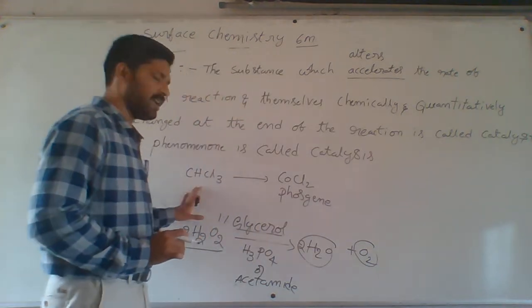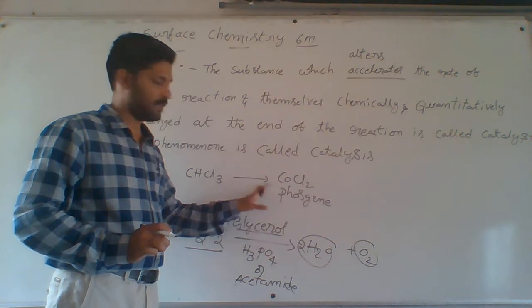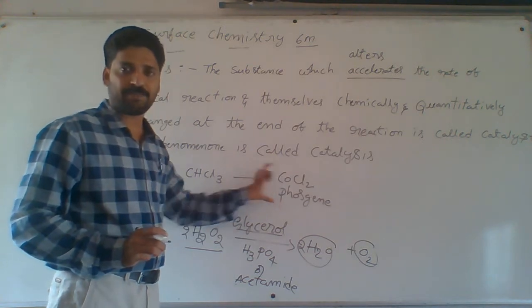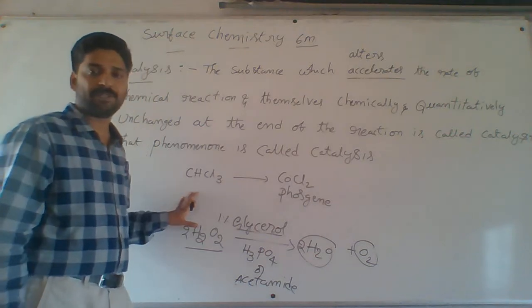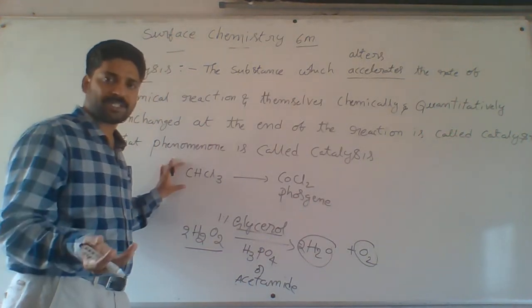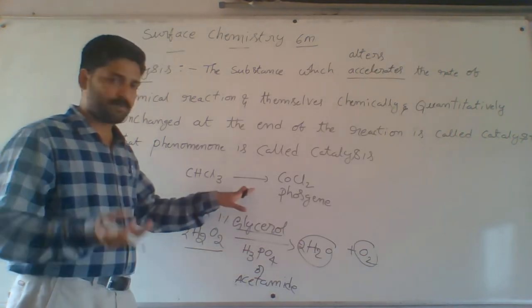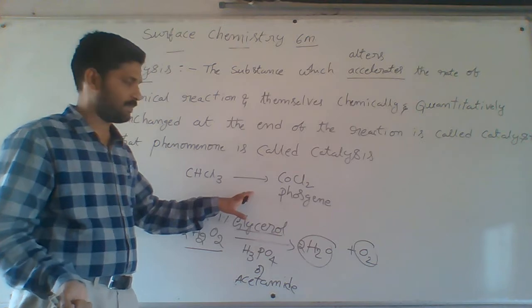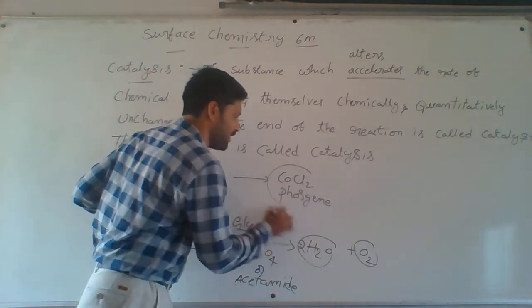Now, generally oxidation of chloroform takes place in air. It forms phosgene, a poisonous gas. I don't want the phosgene gas. In olden days it was used as an anesthetic. Before doing surgery or operations, we would use chloroform. If you keep it outside, oxidation takes place and it is converted to phosgene. Here I don't want the phosgene.